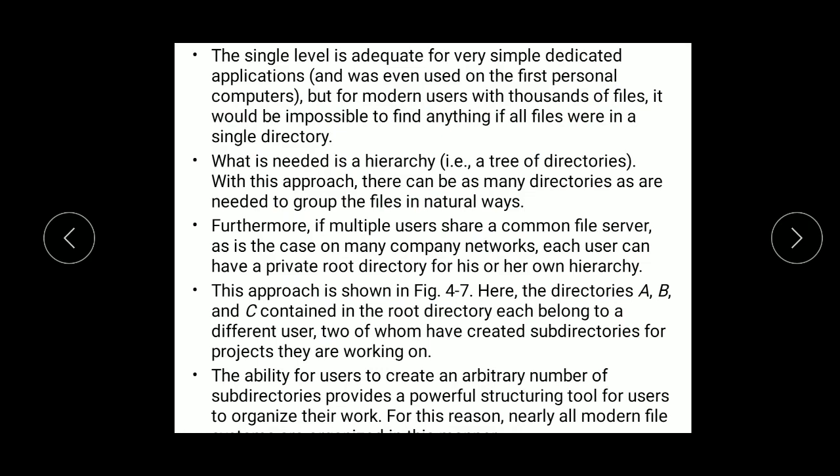If another person is using the same network and using his or her data, that will be another root directory. Likewise, you can create separate root directories under the hierarchy level for arrangement of files and data. This approach is shown in figure 4.7. Here, directories A, B and C contained in the root directory each belong to different users.